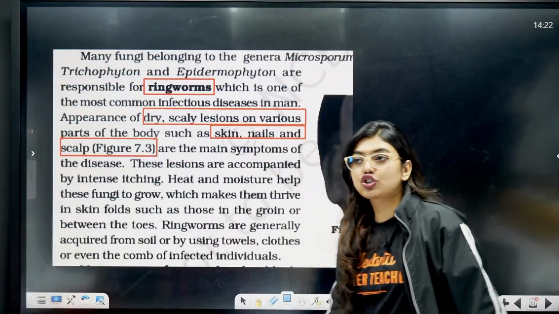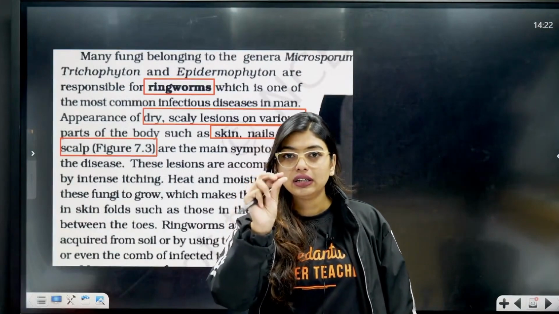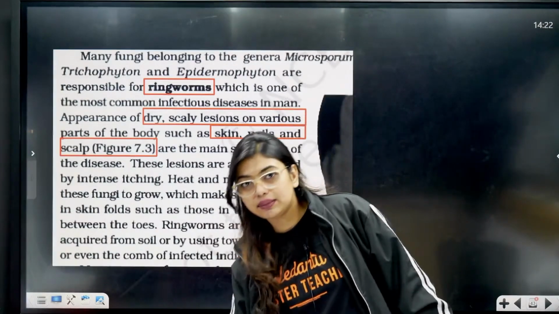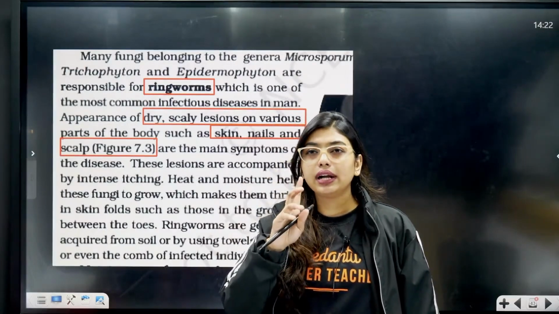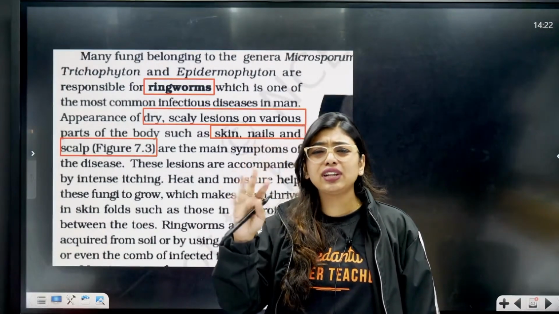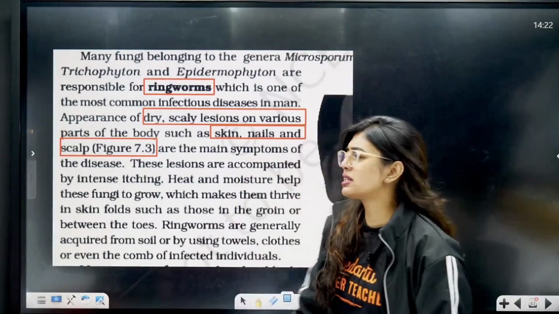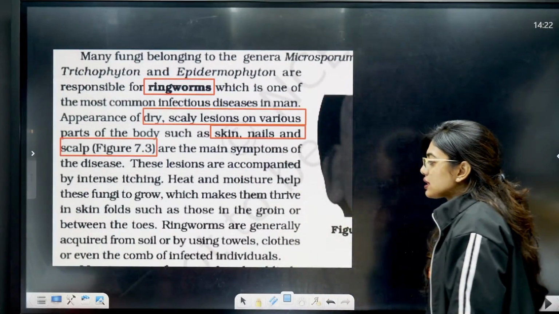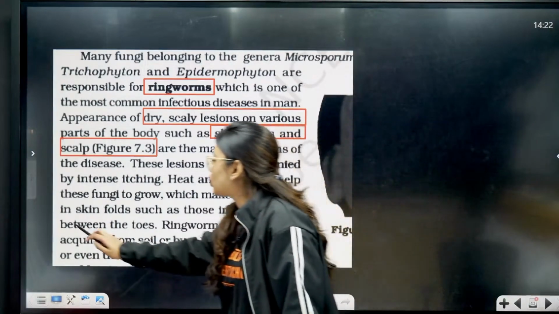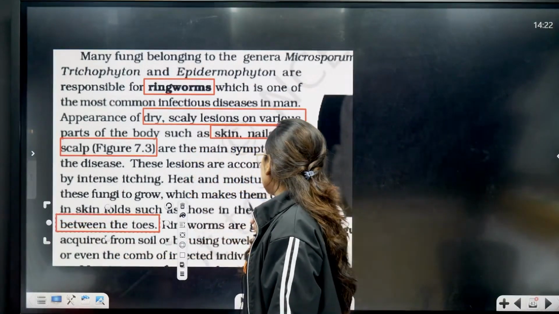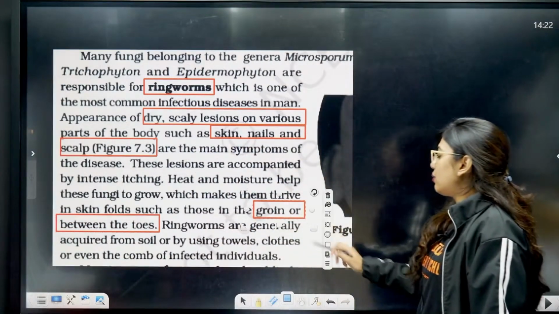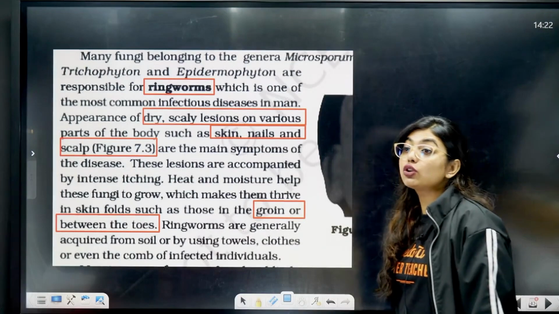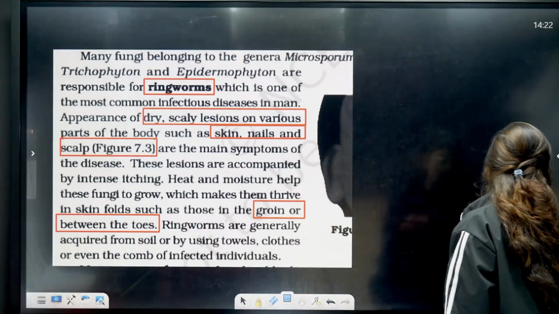It can come in your shoe, between your little toes, when you always wear shoes, because of the sweat. It is very common on the hair and nails too, all those places. Now heat and moisture help these fungi to grow, which makes them thrive in skin folds such as the groin or between the toes. Ringworms are generally acquired from soil or by using towels, clothes or even combs of another person.